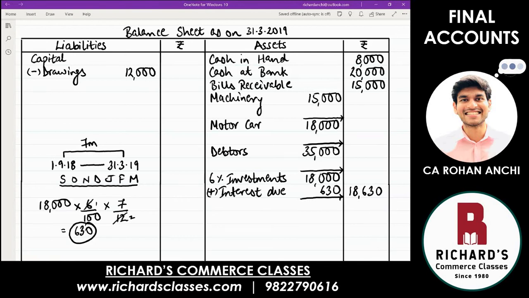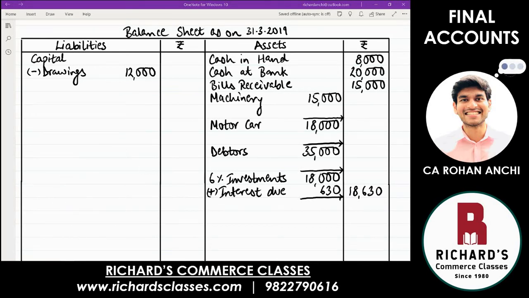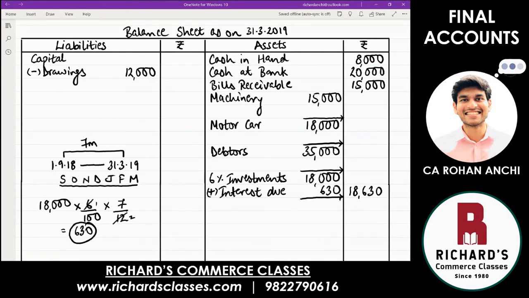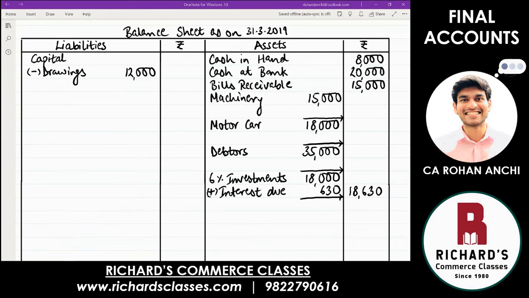Remember, 630 was nowhere there in our accounts, but we have brought that amount into our accounts. So you cannot just bring it at one place. Any sort of adjustment that you do has to have two effects. And we have done only one effect, that is writing on the debit side. In the balance sheet, we know that assets have debit balances. So asset side is the debit side. That means the next effect is supposed to be a credit. And I told you that on your investments, we receive interest. It is our income.